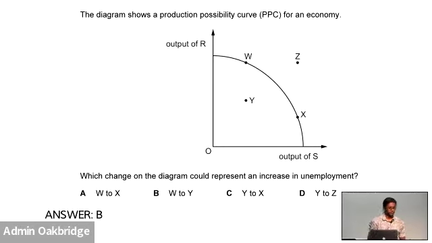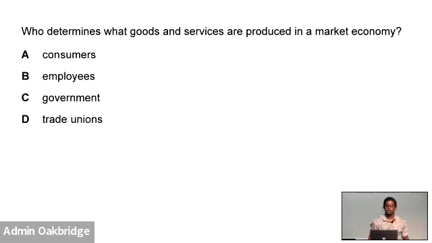Easy, yeah? Okay, one more last question, and then we are going to move on. Guys, I don't think you need 30 seconds for this. I think 15 seconds is enough. 15 seconds should be more than enough. Who determines what goods and services are produced in a market economy? The trade union will decide what to produce because they are the largest firm in the whole country. They are the government. So definitely D is wrong.